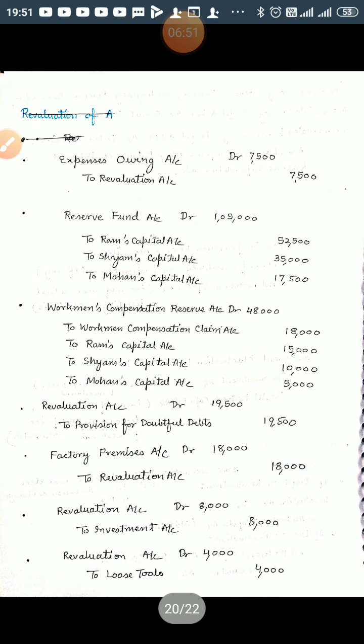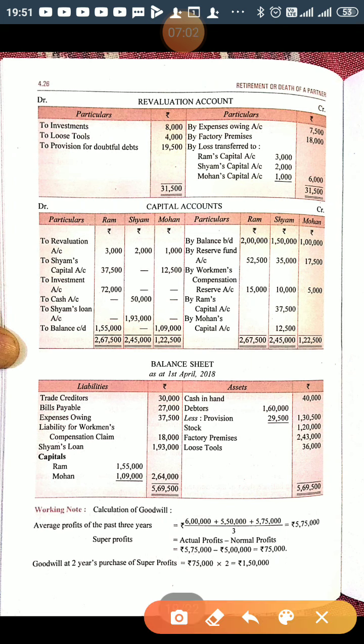So 3 is to 2 is to 1 gives 52,500, 35,000 and 17,500. So partners' capital will be credited by reserve fund 52,500, 35,000 and 17,500.